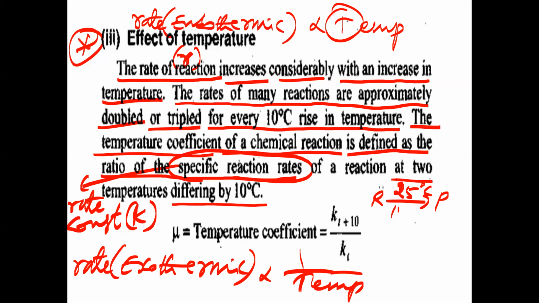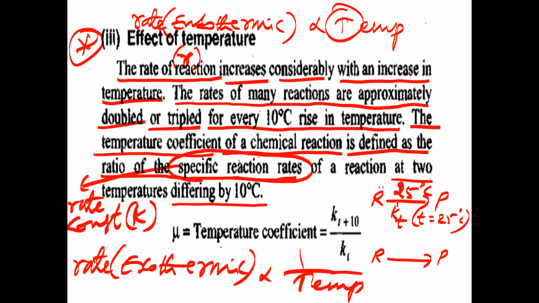For this, the rate constant is K. K at T temperature. What is T here? T is equal to 25 degrees Celsius. Small t is used for centigrade temperature, so K at 25 degrees Celsius is taken as Kt. Now for the same reaction, we increase the temperature.